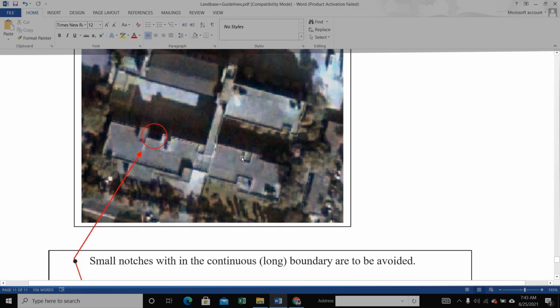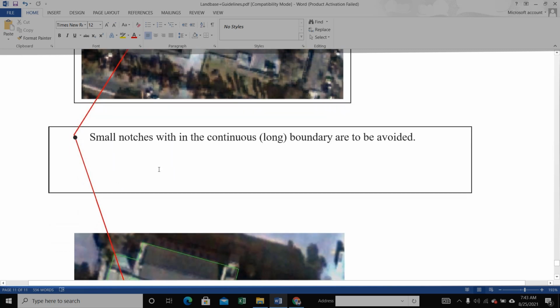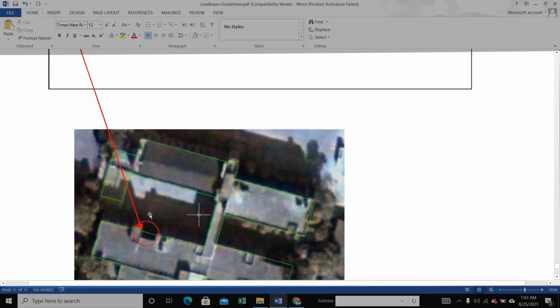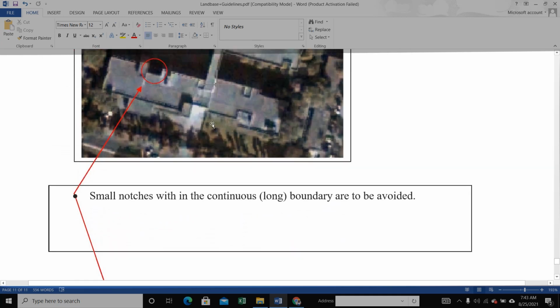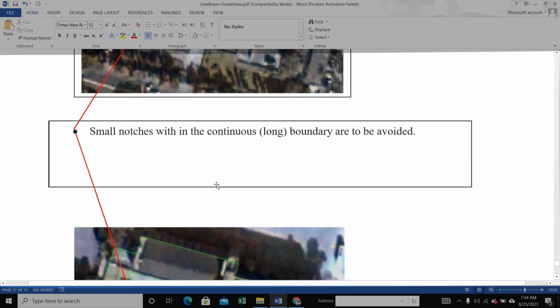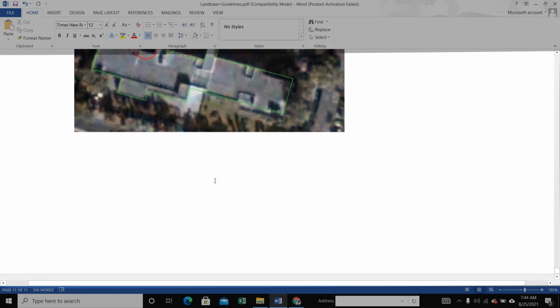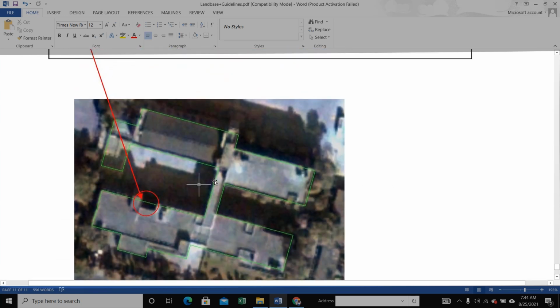Here is a long boundary, so we avoid it, and we capture here continuously. You see here, continuously capture this one. So it is the proper shape of the building.